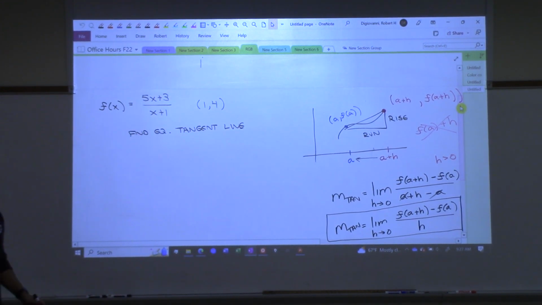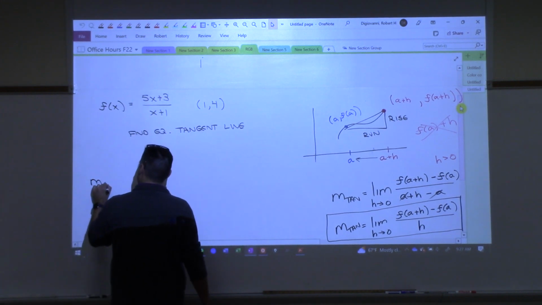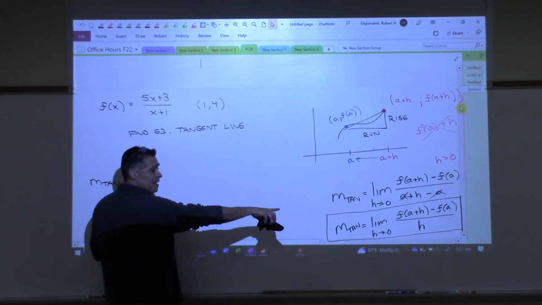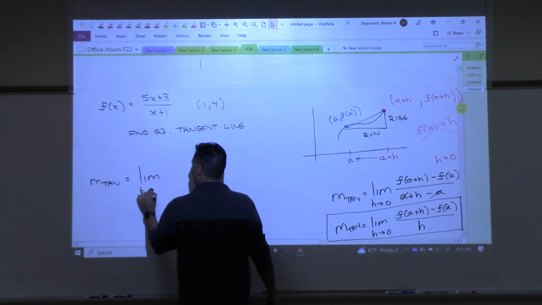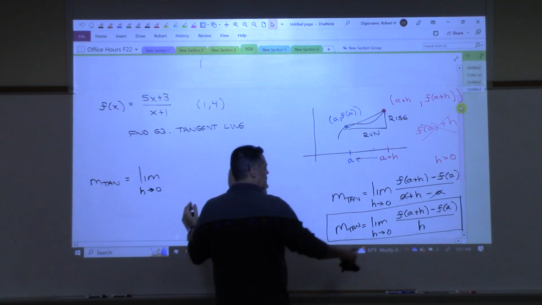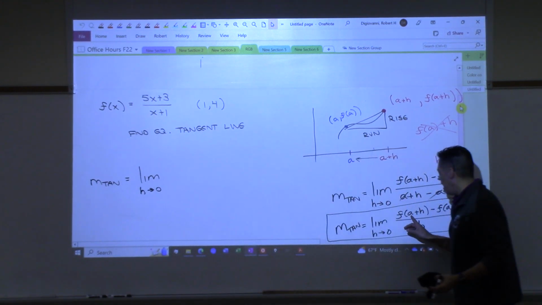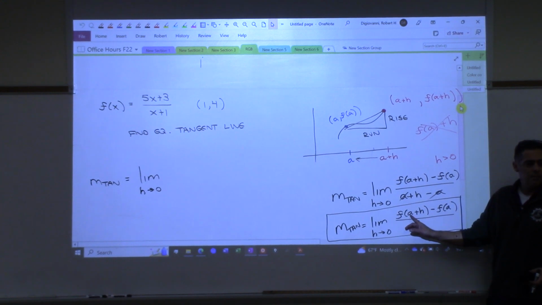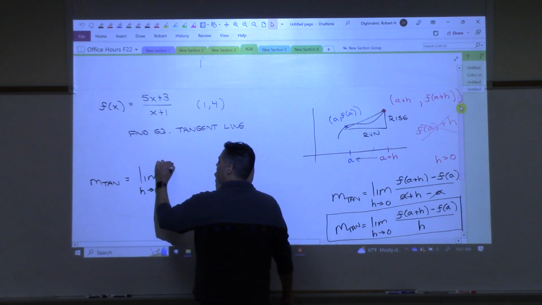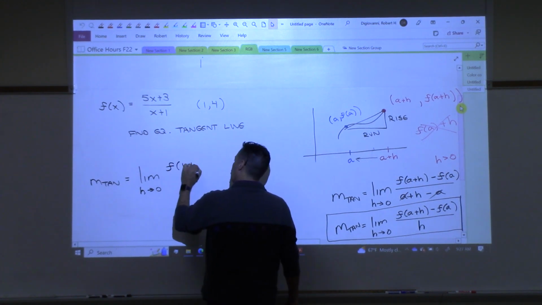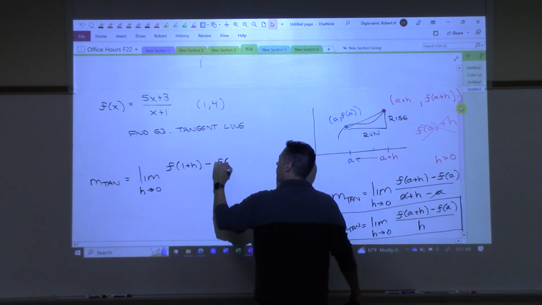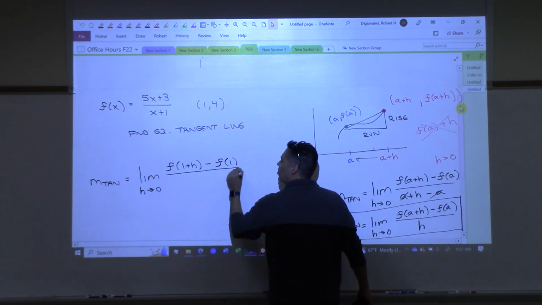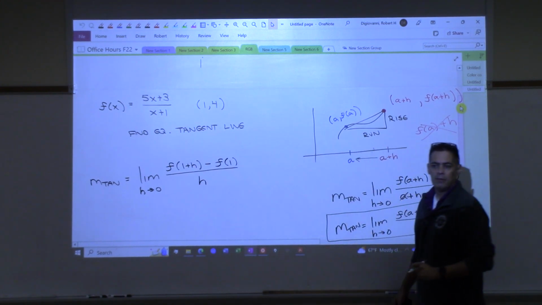All right, so we start by finding the slope of the tangent line. So the slope of the tangent line, using the second definition, is the limit as h goes to 0 of f of a plus h. Okay, what is a for us? 1. Still 1, right? So I'm going to write f of 1 plus h. Let me write it down. F of 1 plus h minus f of 1, all over h. With me?